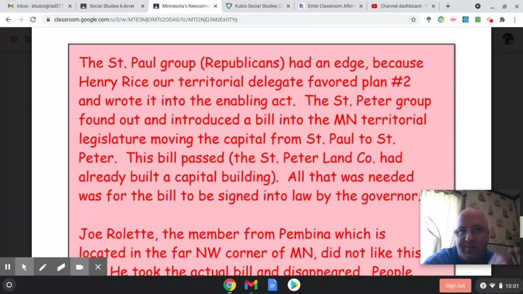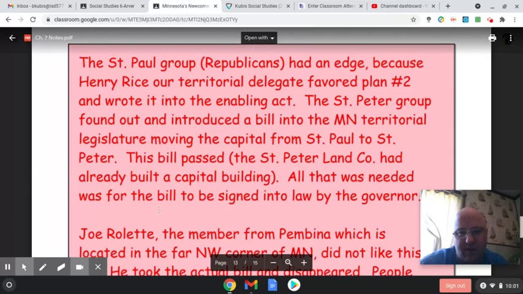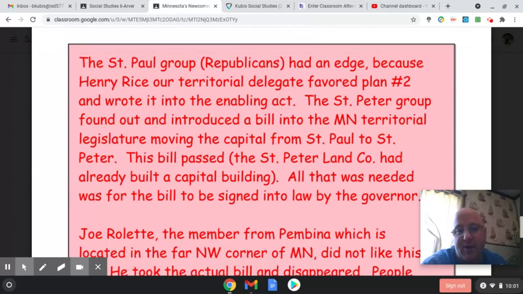And you can see down here it says bill. Before something is a law, it's called a bill. So they passed this bill. They approved it to make St. Peter the capital. In order for that bill to finally become a law, the governor has to sign it. Well, not everybody wanted St. Peter to be the capital.